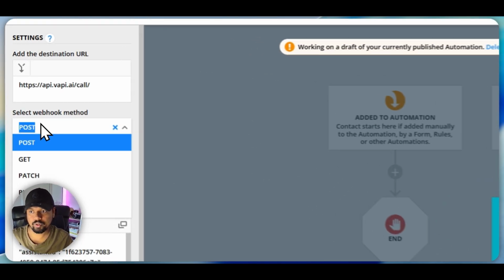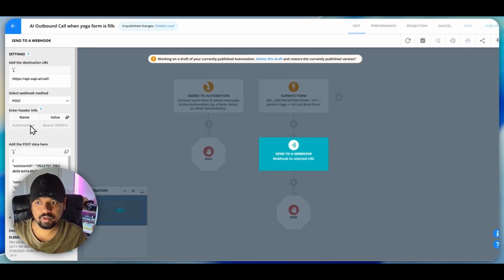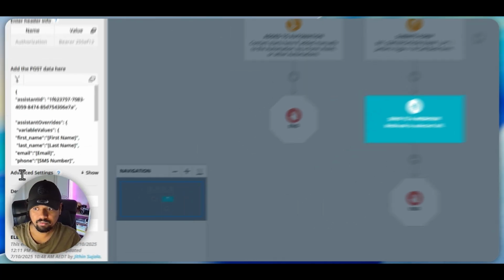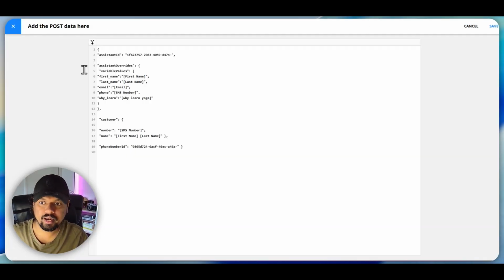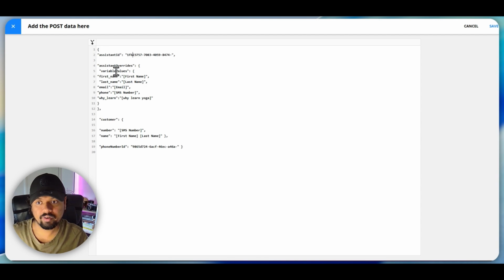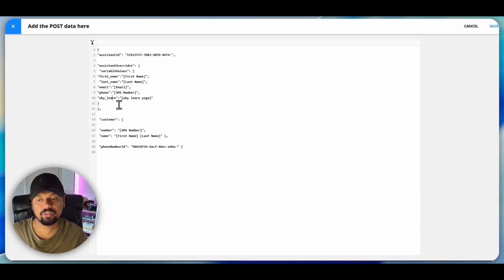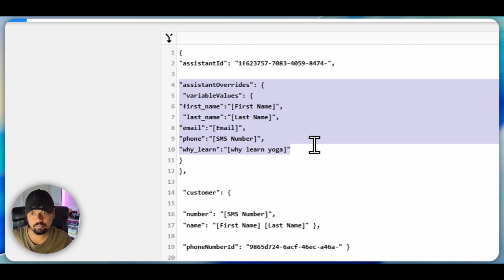So here is what I have done. I have sent a post request to this specific URL, and I also have to add a header, authorization, and my bearer token. And then once that is done, this is a major area where the actual outbound call is happening. So if you go inside this, you can see I have this JSON format to send the data. So I have my assistant ID. I'm also overriding some of the assistant variables so that the agent knows about the first name, last name, email address, phone number, and the reason why they are joining for this yoga class. All these details are sent using assistant override variables.